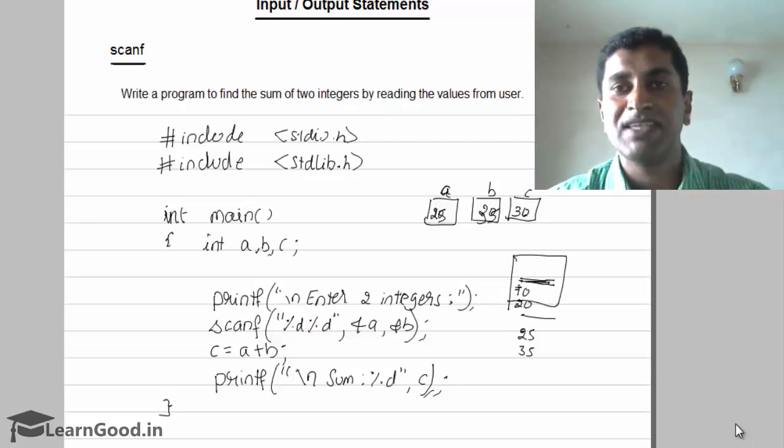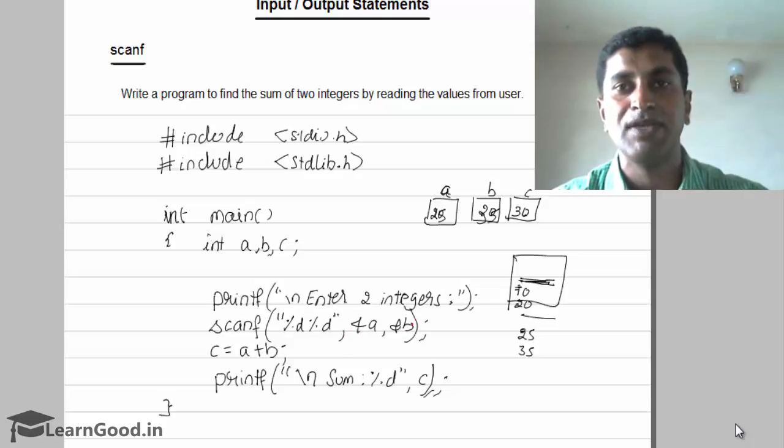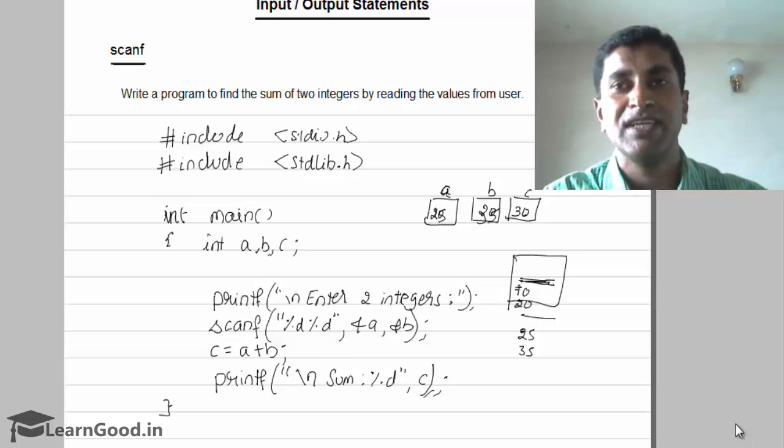Whereas in the previous case, when you are assigning a value 10 and b value 20, every time you run the program, it is always going to display the same output. If you want to change the value, then you have to change the program. Here you need not change the program at all, because it is going to read the values of a and b during execution of the program. So this is the program to find the sum of two integer values.